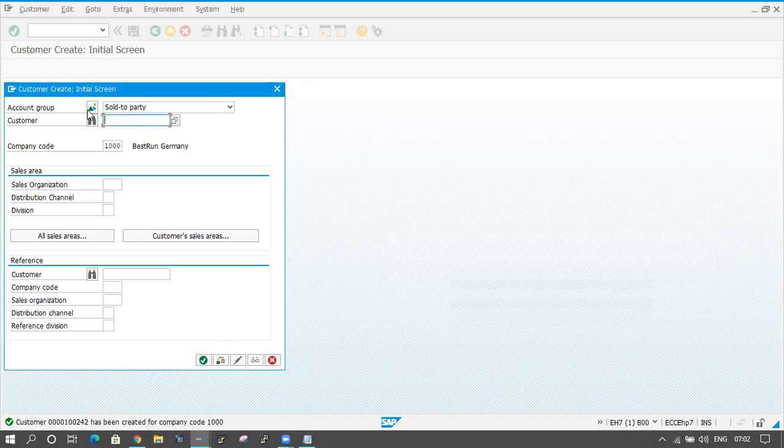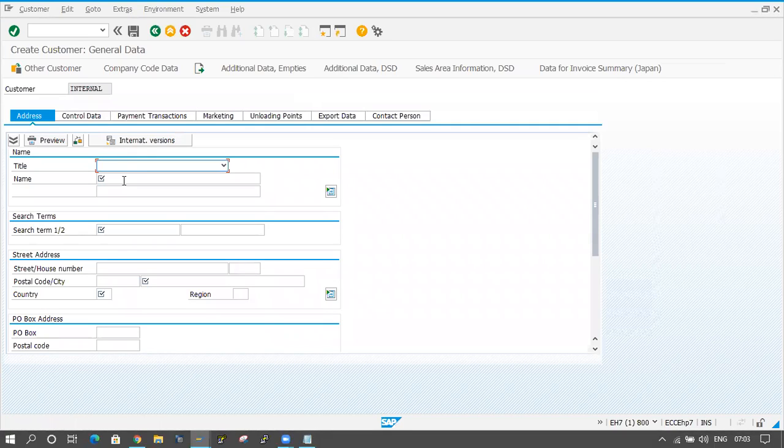Here I'm maintaining the account group, like sold-to party, and I'm maintaining the company code like this. Then I'm clicking the enter button. After that it is asking for name, search term, street, postal code, address, country key, region key. These are all the things it is asking. If I click on the save button, it generates one customer number, right?